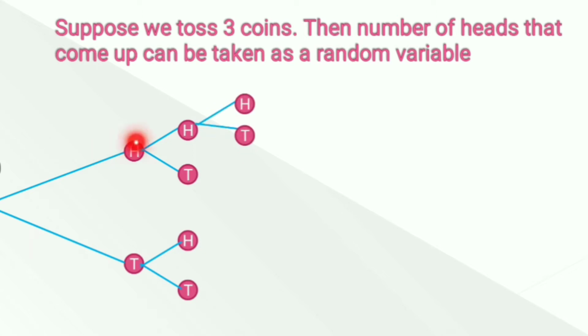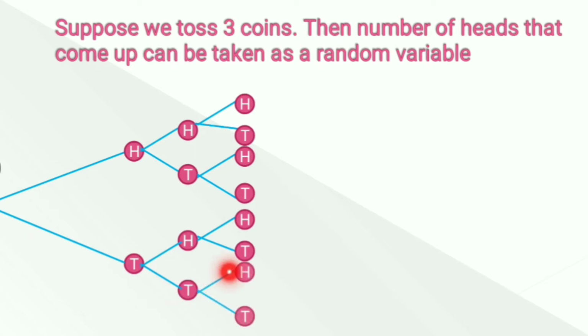Similarly, if head comes up in the first row and tails comes up in the second row, then in the third row either head comes up or tails comes up. If tails comes up in the first row and head comes up in the second row, then in the third row either head comes up or tails comes up. If tails comes up in the first row and tails comes up in the second row, then either head comes up or tails comes up in the third row. So in the sample space, we have these elements.